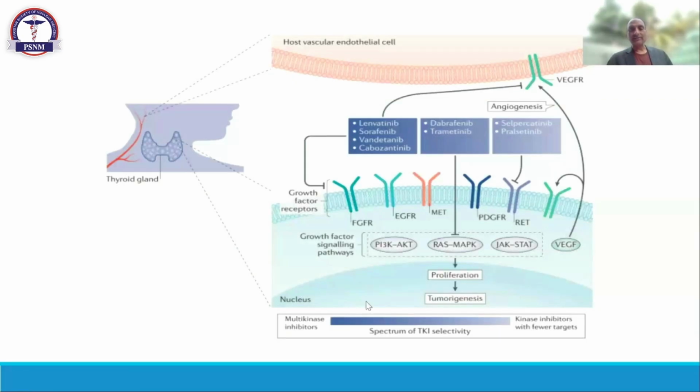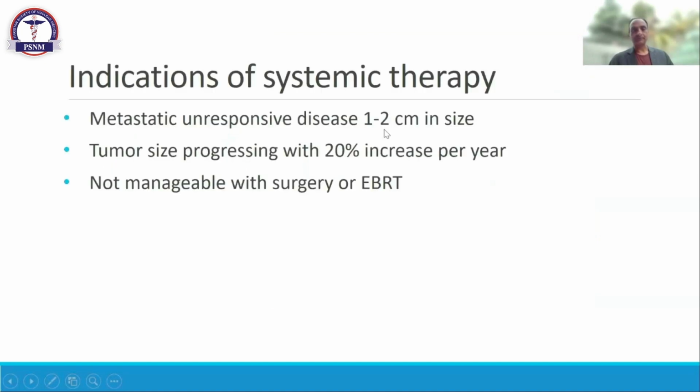If you look efficacy-wise, we have different drugs, with the highest efficacy at one end and less efficacy toward the other. We have drugs which have good response in iodine refractory patients, like lenvatinib, sorafenib, vandetanib, cabozantinib. These are all drugs which are fortunately available in Pakistan also, and we are using them, and they are showing very good response. So what are the different indications when there is radioiodine refractory disease? One, we have to check the size of the metastatic lesion not responding to iodine therapy. It should be around 1 to 2 centimeters in size. The tumor should be progressing with a 20% increase in tumor size per year.